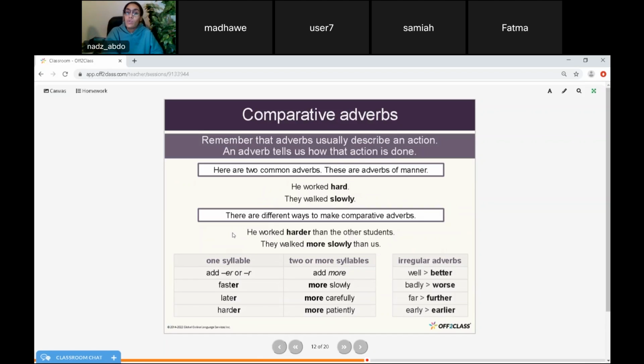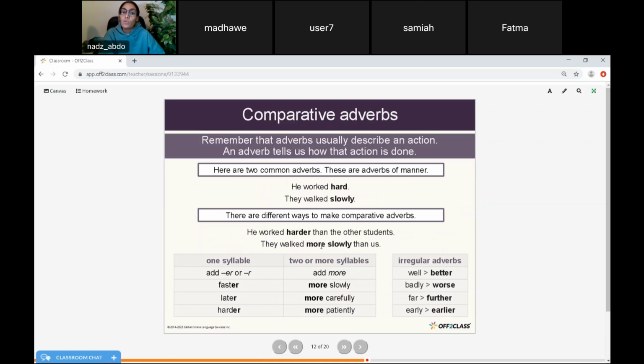There are different ways to make comparative adverbs. Now, this is just the adverb, but when I'm trying to compare between two actions, I use comparative adverbs. Like when I say, he worked harder than the other students, I am still here describing the way he worked, but I am comparing it to the way other students work. So I use a comparative adverb, ER, harder. Hard is one syllable, so I added ER, harder than other students.